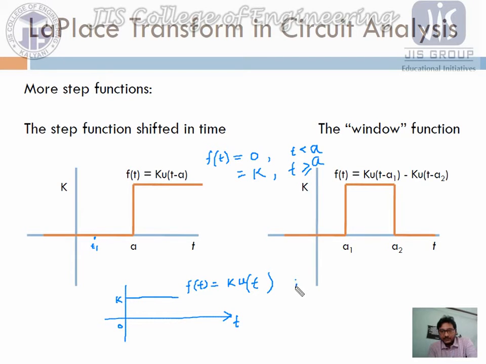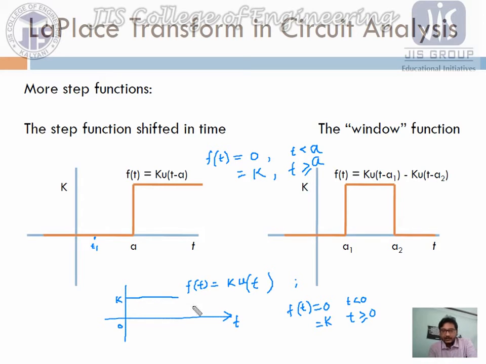In the previous case we have written that f of t equals 0 when t is less than 0, and equals k when t is greater than or equal to 0, and that was k, that's why we have written it.